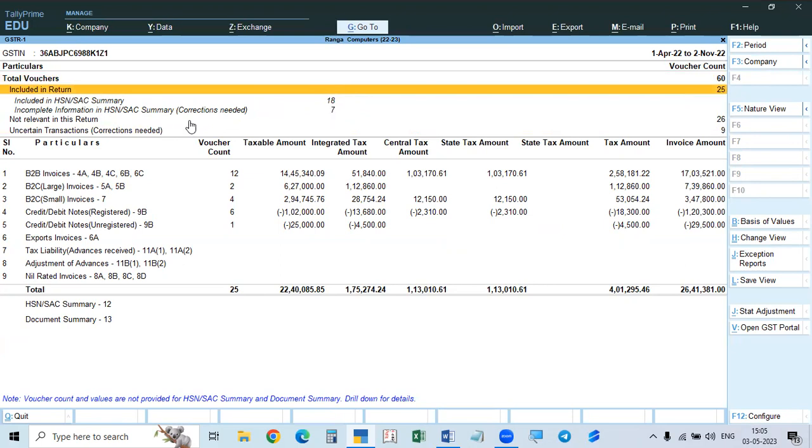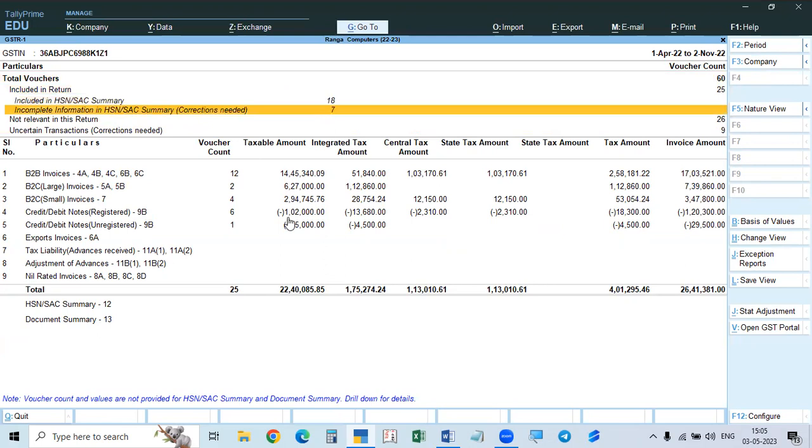But this incomplete information in the HSN summary will not affect this report, even though it is a mistake and we have to rectify it. Only the uncertain transaction vouchers, those 9, will not be included in the tables. Only 25 are included. Out of these 25, 18 are perfectly all right, and 7 have incomplete information in the HSN summary, which is to be rectified. That's all.